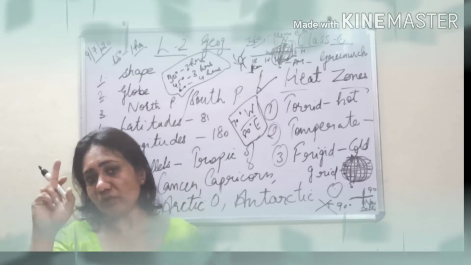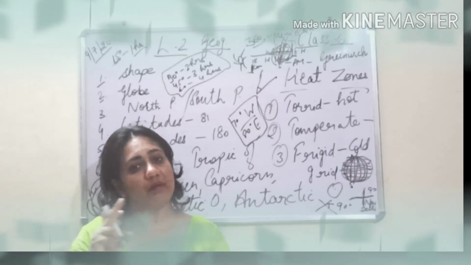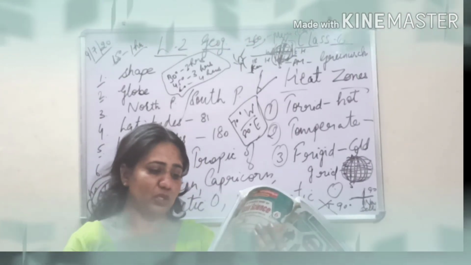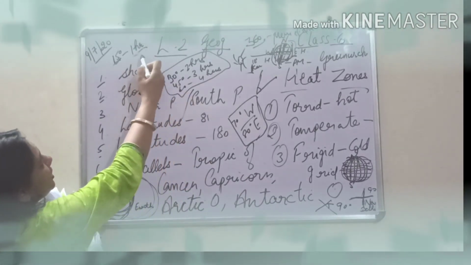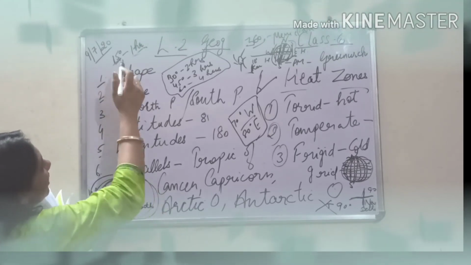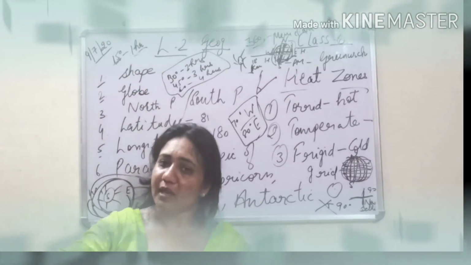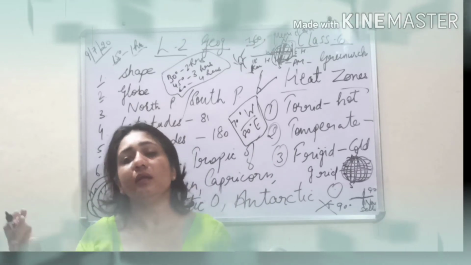But there is a difference of only 1 hour after every 15 degrees. So this much you need to remember. I have already explained 15 degrees is equal to 1 hour, and you need to remember that in the east we are 1 hour ahead and in the west we are 1 hour back.